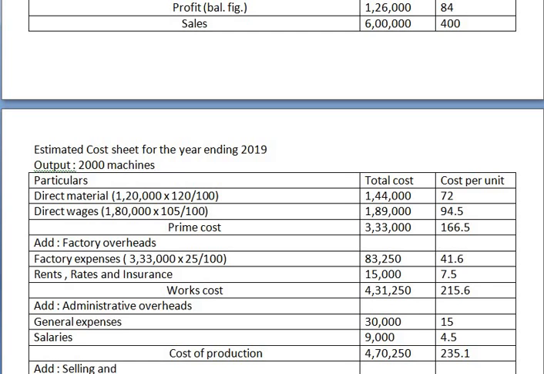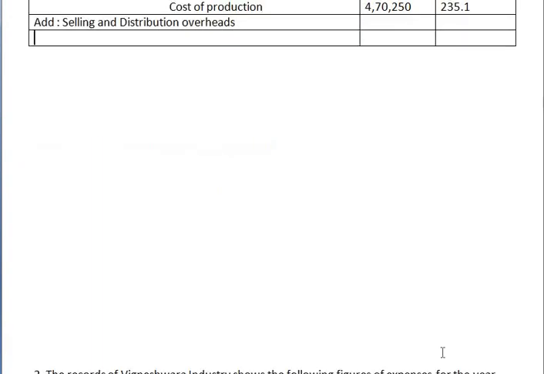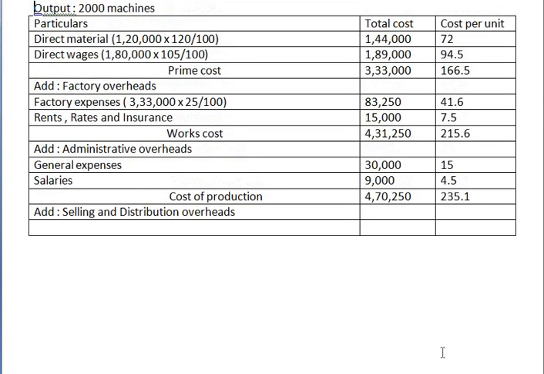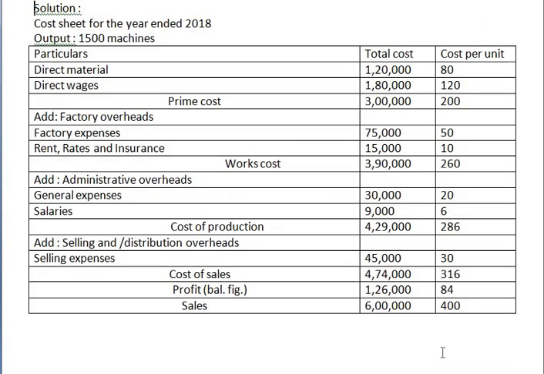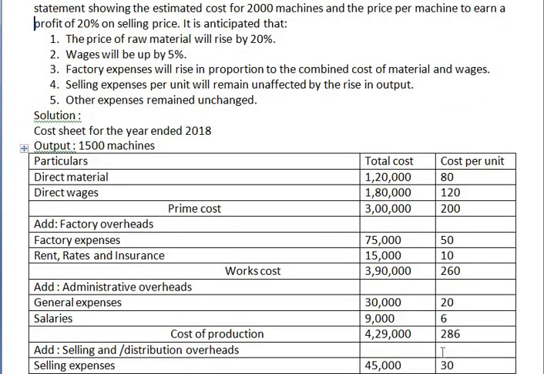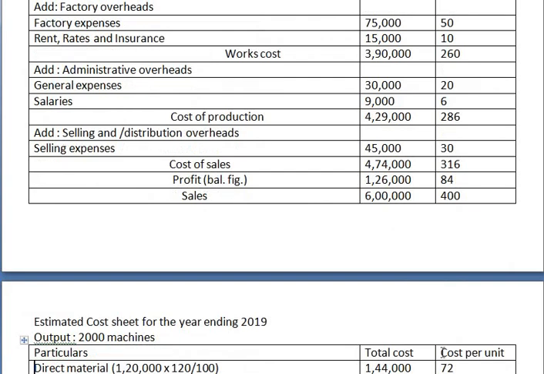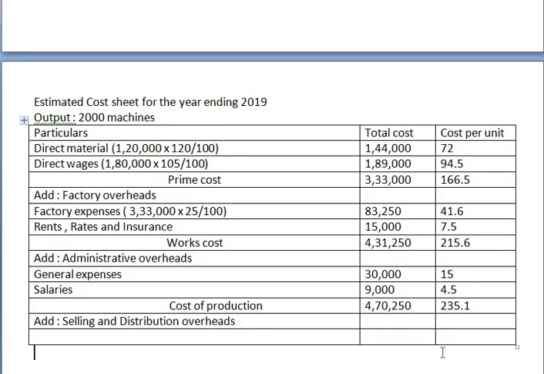Now next is add selling and distribution overheads. Now for selling and distribution overheads, we have one adjustment. That adjustment is selling expenses per unit will be unaffected. So per unit will not change.